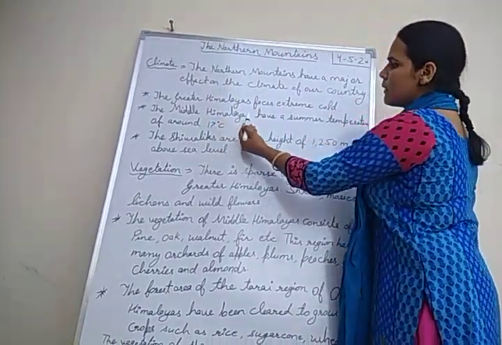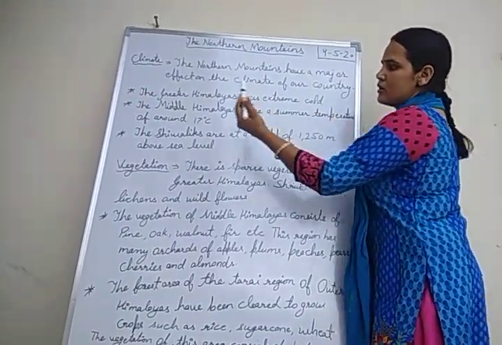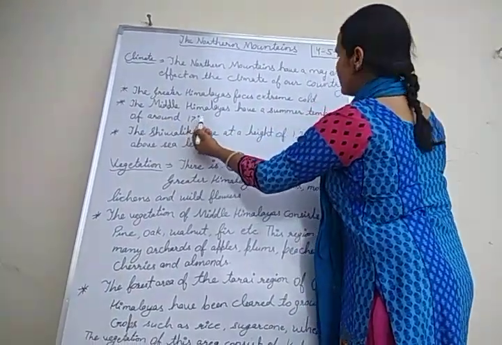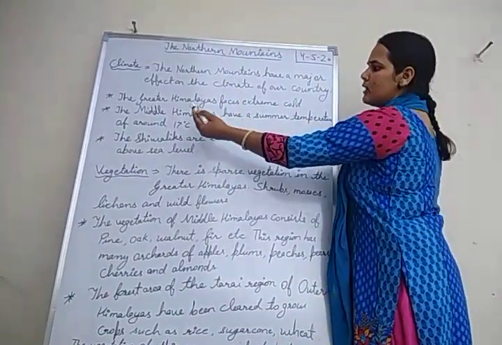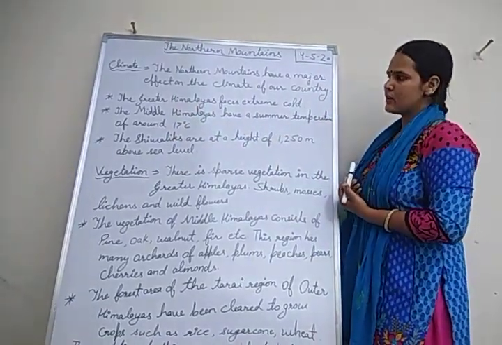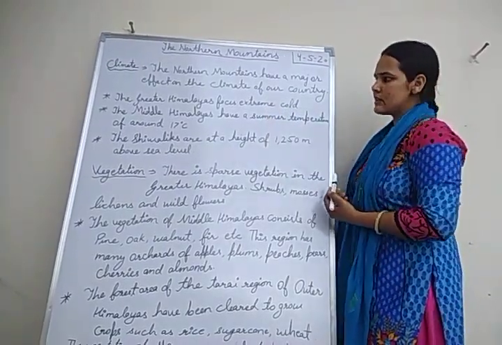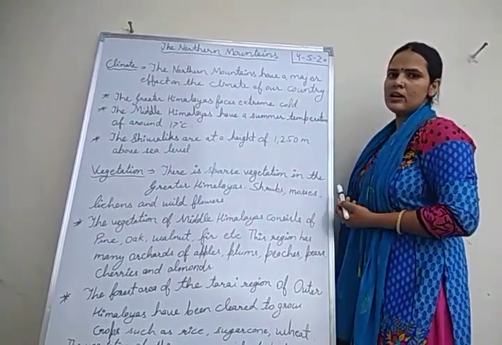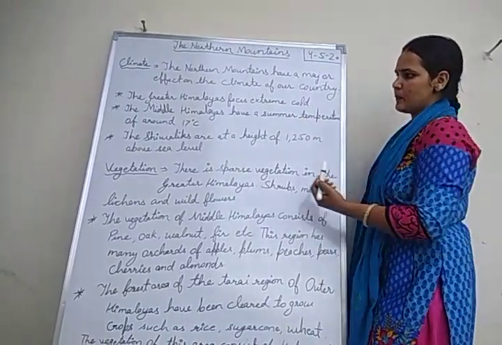Second, the Middle Himalayas. The Middle Himalayas have a summer temperature of around 17 degrees Celsius. So people from all over the world visit the valleys and hill stations of this range. Why? To enjoy the pleasant weather of this area.